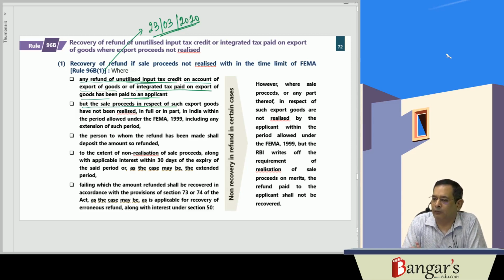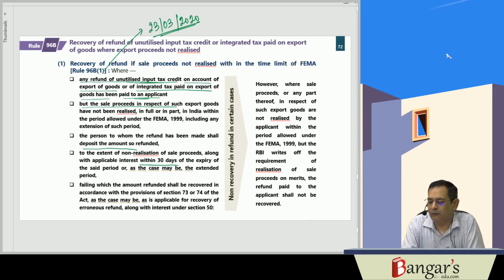The sale proceeds have not been realized within the time limit under FEMA, including the extended period. Then the person to whom the refund has been made will deposit the amount so refunded within a period of 30 days after the expiry of the said period or extended period, along with the applicable interest. And if they do not deposit the amount of refund to the treasury of the government, then the amount which has been refunded to him shall be recovered in accordance with the provisions of section 73 and 74. That is, they will issue a show cause notice for recovering the amount of the refund which has been so granted to him, along with the interest under section 50.